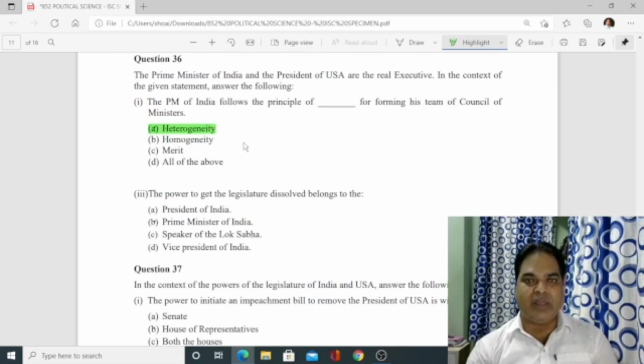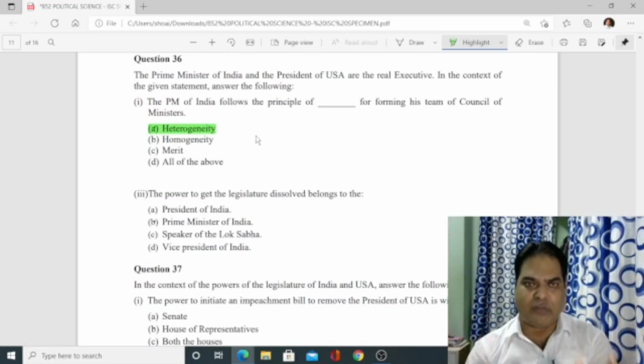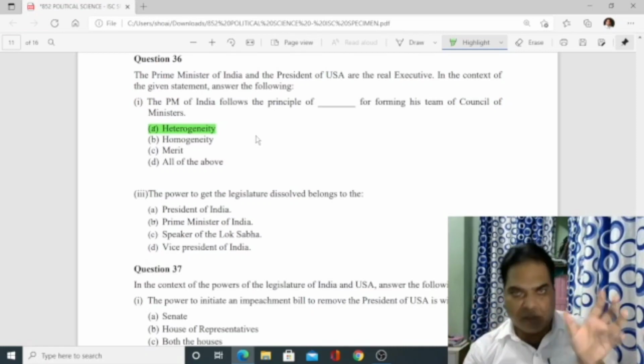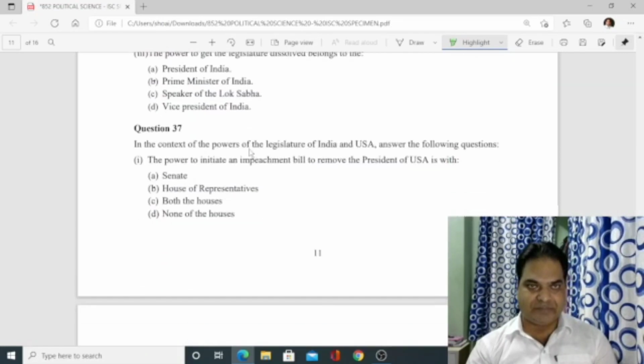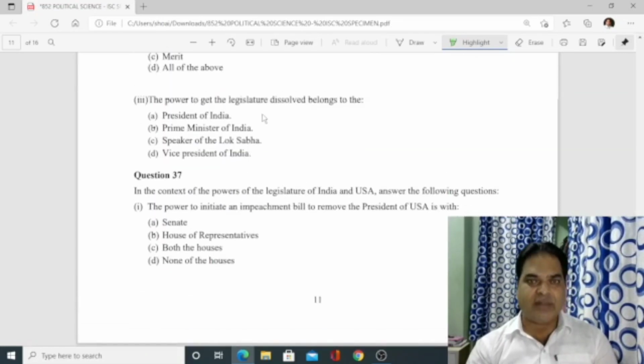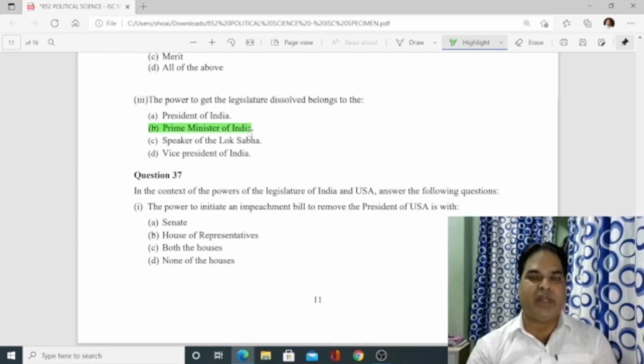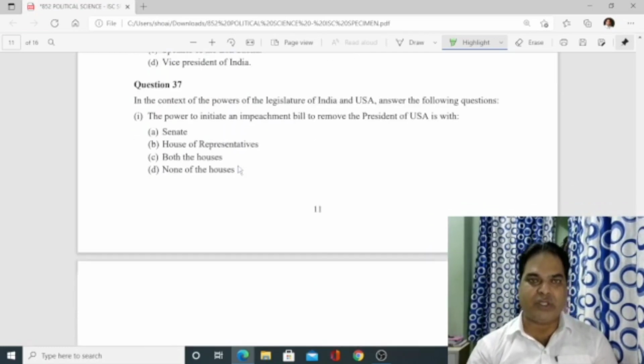That means he will give portfolios to represent all the states, making ministers from different states. Power to get the legislature dissolved belongs to the Prime Minister of India. The answer is B. He can ask the President to dissolve the House.